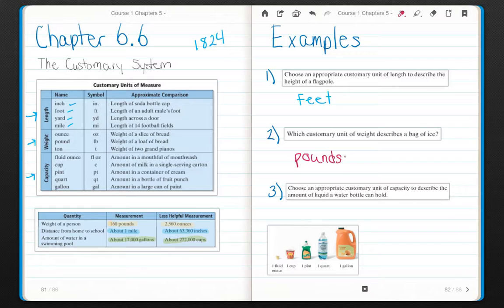And number 3, choose an appropriate customary unit of capacity to describe the amount of liquid a water bottle can hold. In this diagram down here at the bottom, we see everything from 1 fluid ounce, pretty teeny tiny, to a cup, 1 pint, 1 quart, and 1 gallon. Most of you are familiar with a gallon of juice or a gallon of milk. A quart is about a liter, give or take. Here's a water bottle, so I'm going to use quarts to describe a water bottle.